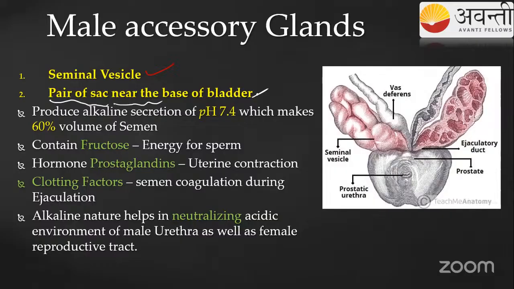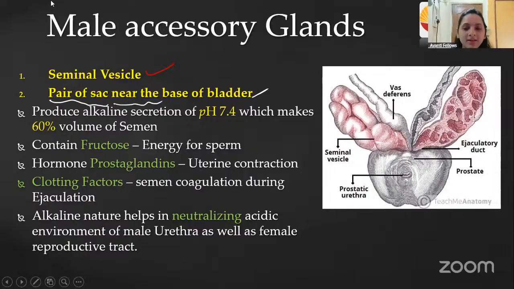About 60% of the semen is a white mucus-like secretion produced by it. During ejaculation, the semen consists of about 60% seminal vesicle secretion. Okay. And the pH is about 7.4, that is alkaline.